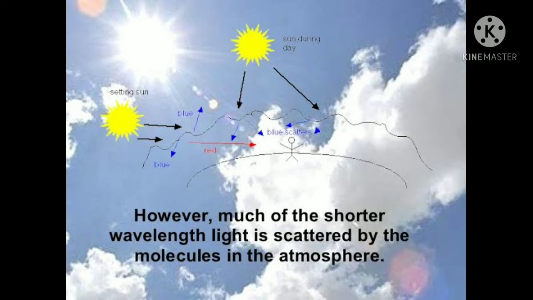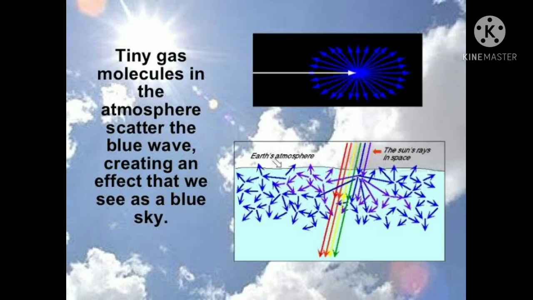When the sunlight passes through the atmosphere, most of the longer wavelength lights, like red, orange, yellow, do not get scattered by the air molecules, and hence pass straight through. But the shorter wavelength light, like blue, scatters all around the sky. In whichever direction we look, we see the blue light, and thus the sky appears blue, because the molecules in the air scatter the blue part of the sunlight much more than they scatter the red light or other shades.